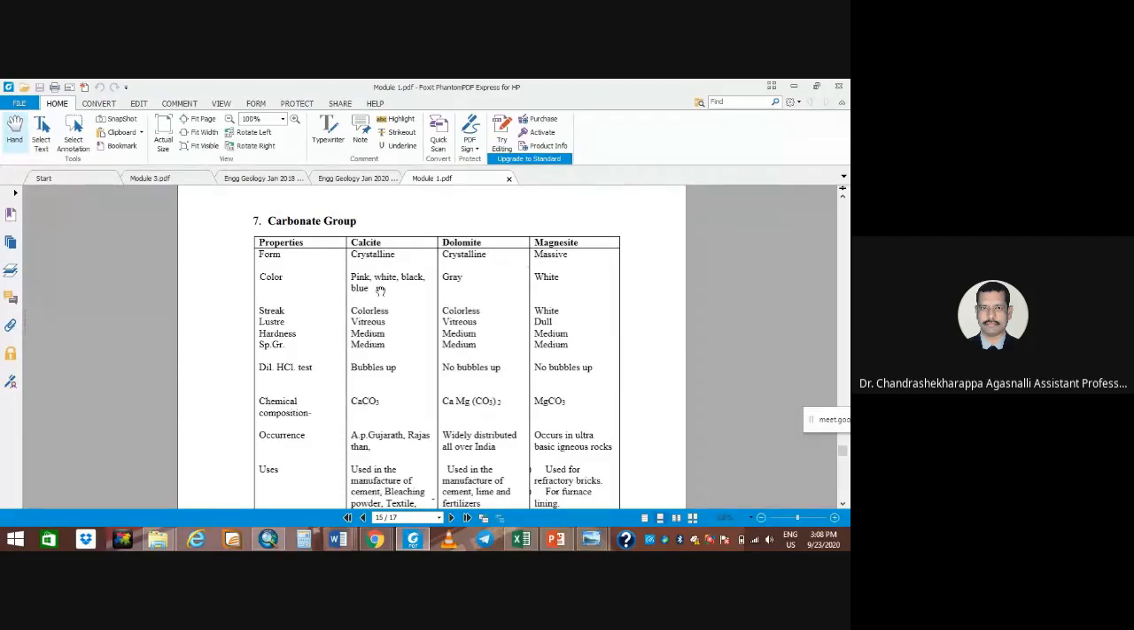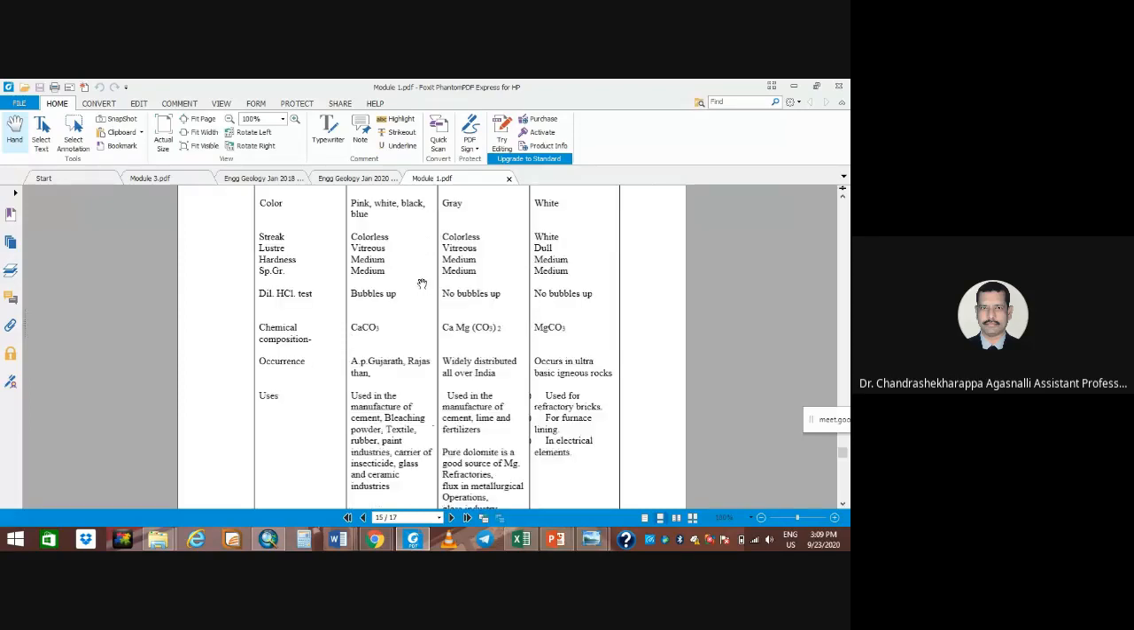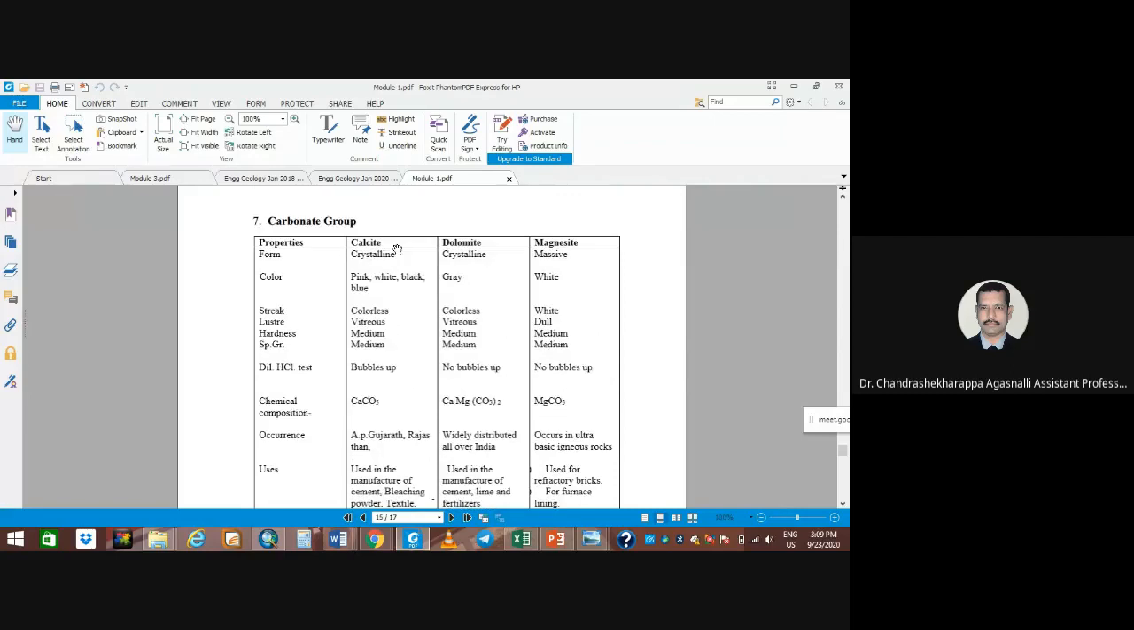So you write down the description. You write a story about this. This is the form: crystalline, massive, and you write first calcite. These are the description. This is how it looks. Okay. Instead of writing the column, if they ask specifically, write down the physical properties of calcite and dolomite, you write column wise. Okay.